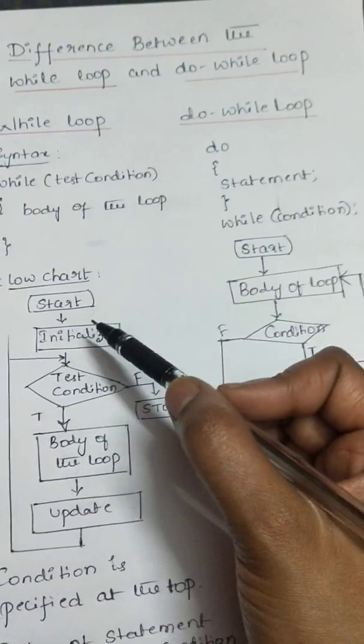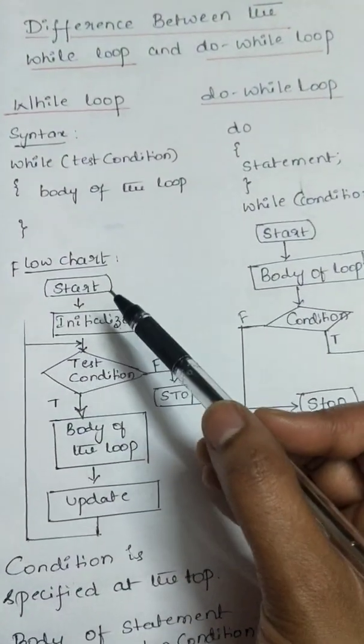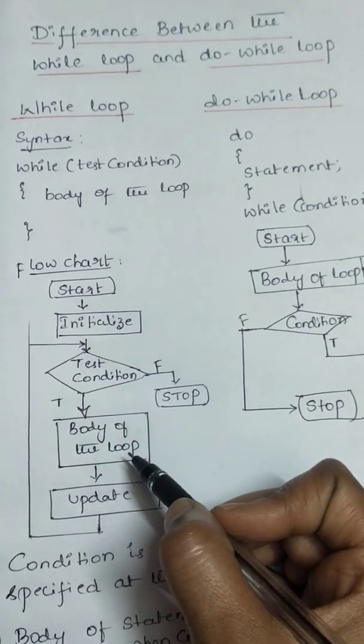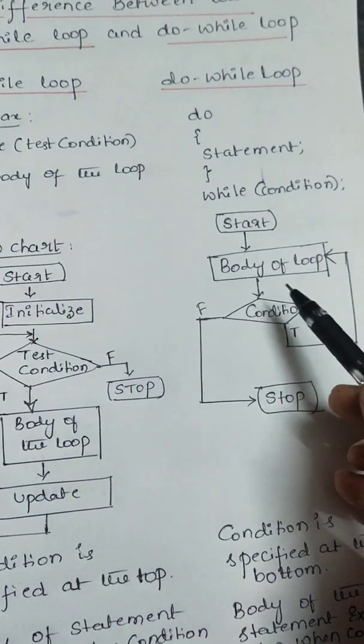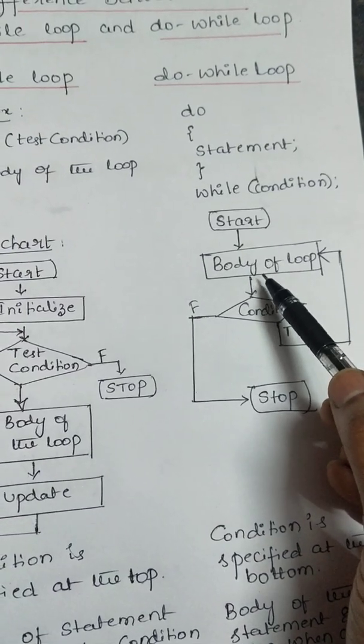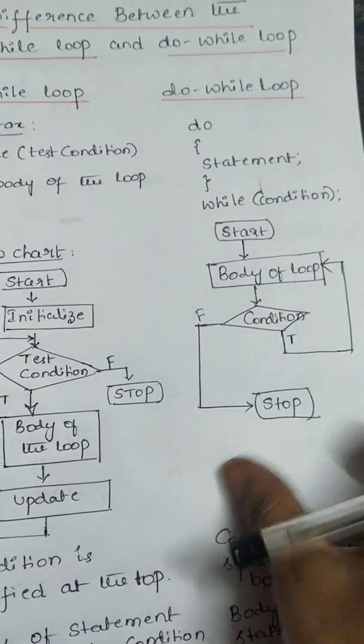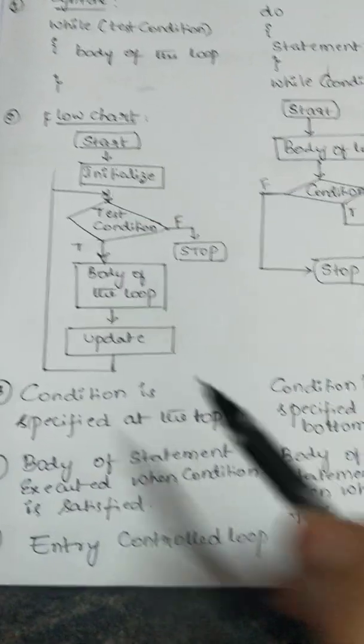So here the main difference you observed is, in the while loop, first the condition will be tested and then the body of the loop will be executed. But in case of do while loop, first the body of the loop will be executed, then the condition will be tested. So that is the main difference.